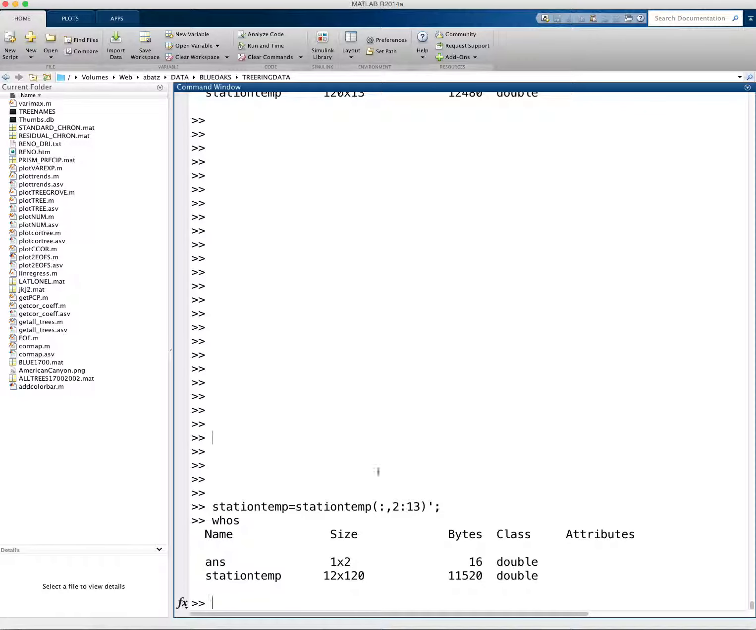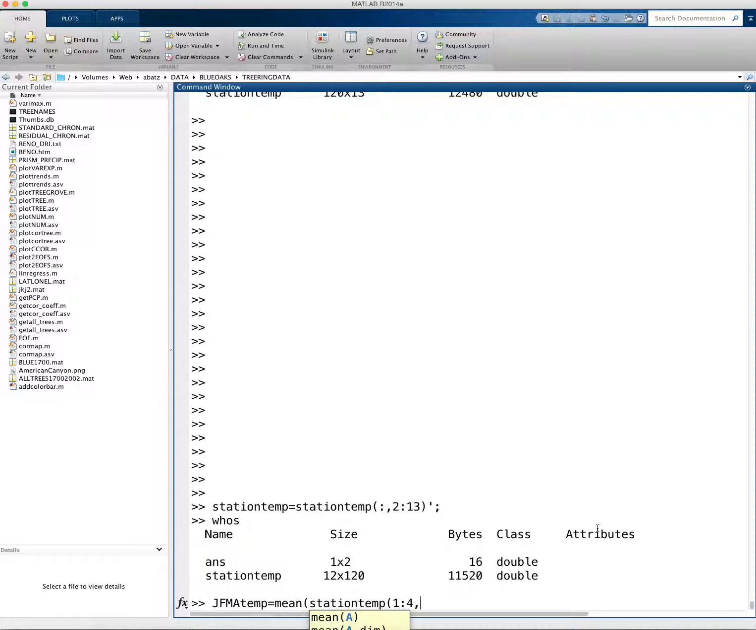Okay, so I have my variable station temp, and I want to just take the average January through April temperature from this for the years of 1980 to 2013. And the way I do this is I can basically just type JFMA, new variable, January, February, March, April, temp equals, and I'm going to take the average over the first dimension of the data, which is months, station temp, and just the first 4 months.